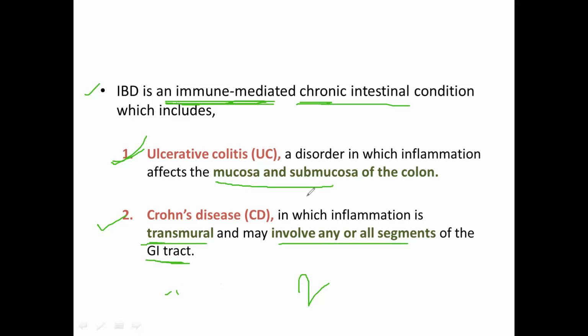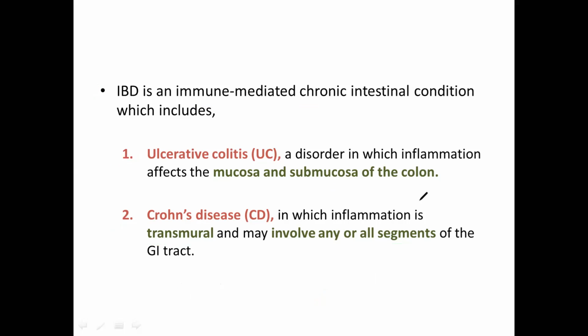And what is the second difference? Ulcerative colitis usually affects only the colon, whereas in Crohn's disease, any or all segments of the gastrointestinal tract are affected. So these are the two basic differences between these two conditions.